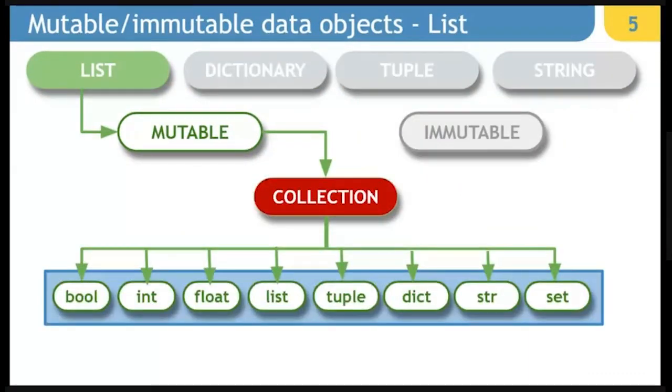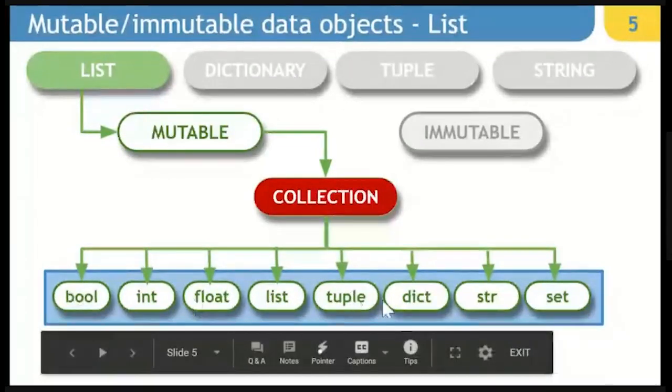When we talk about list, list is a mutable collection of any one or all of these which are listed here. These are the data types as well as collections. So within a list, you can have bool, int, float, list, tuple, dictionary, string, and set. Set is not in your course.